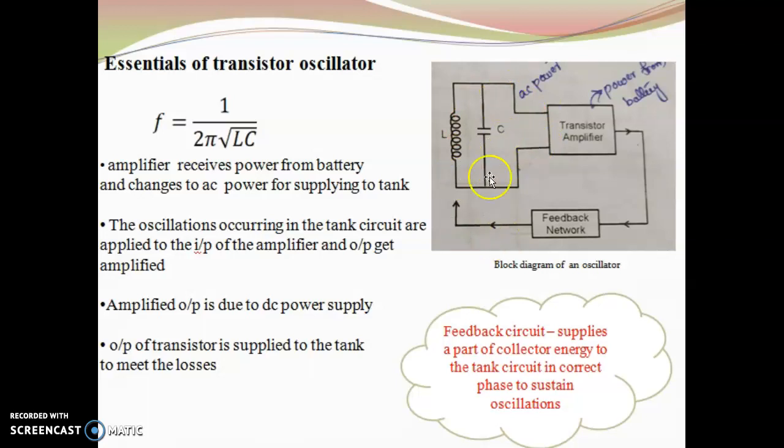Oscillations occurring in the tank are given to the transistor. The transistor makes the oscillation amplified. Amplifier output is due to the DC power supply. The output of the transistor is supplied to the tank to meet the losses.